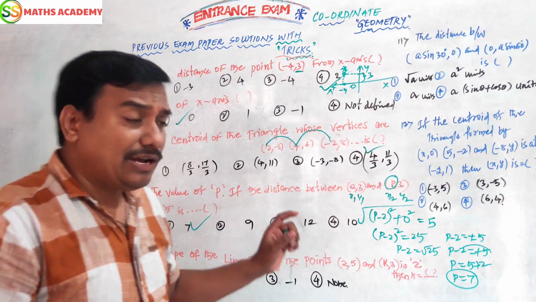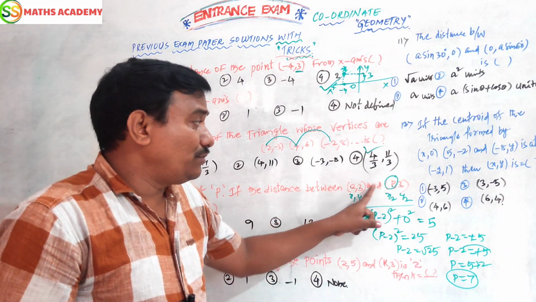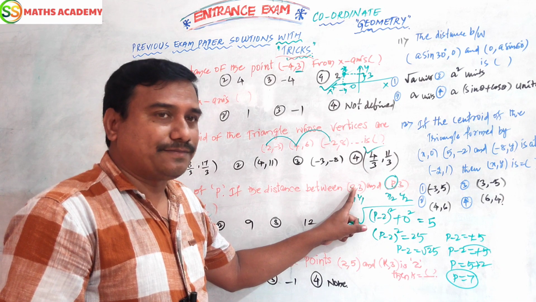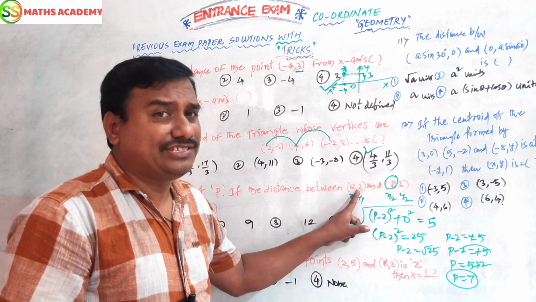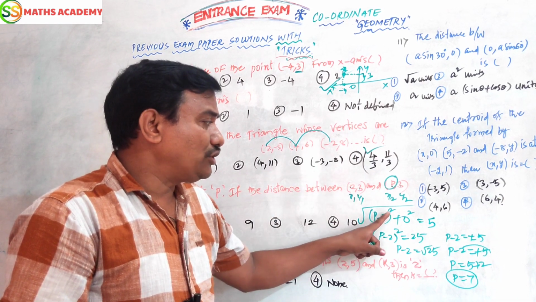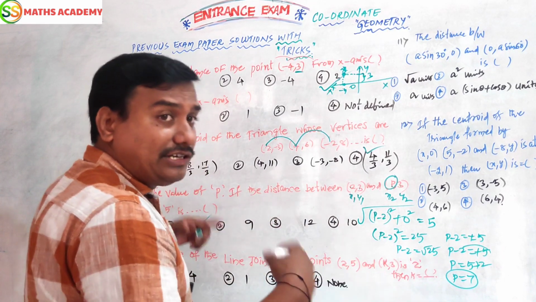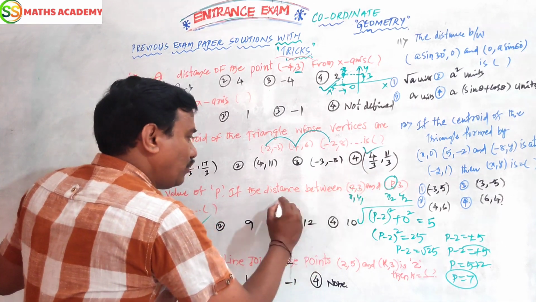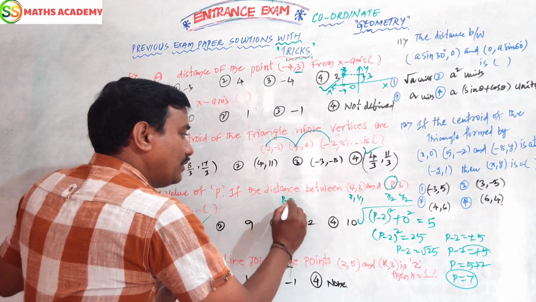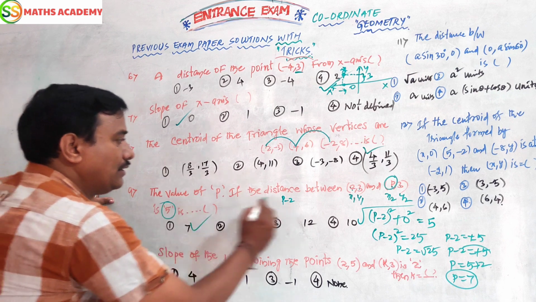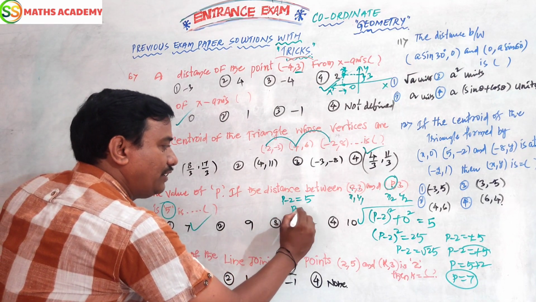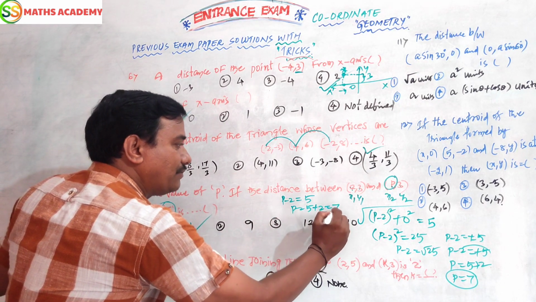Okay, what have I done? Let us see. (x2 - x1) is (P - 2) whole squared, and (y2 - y1) is 3 - 3 = 0. Then (P - 2) whole squared equals 5. But if you are practicing, you can do it directly. What is the way to do it? (P - 2) whole squared, here 5, so P - 2 equals 5, and P equals 5 + 2, which is 7.